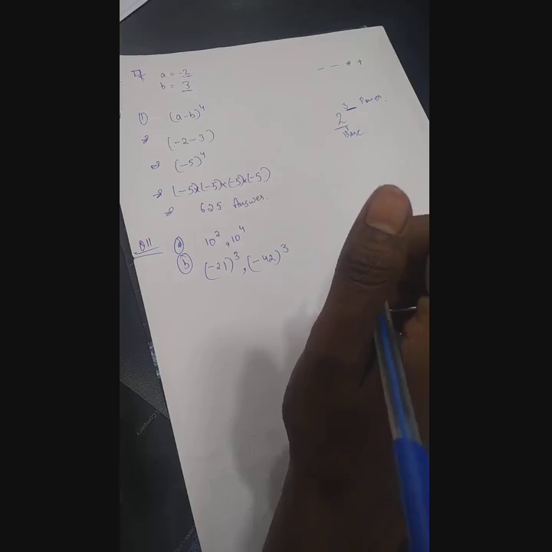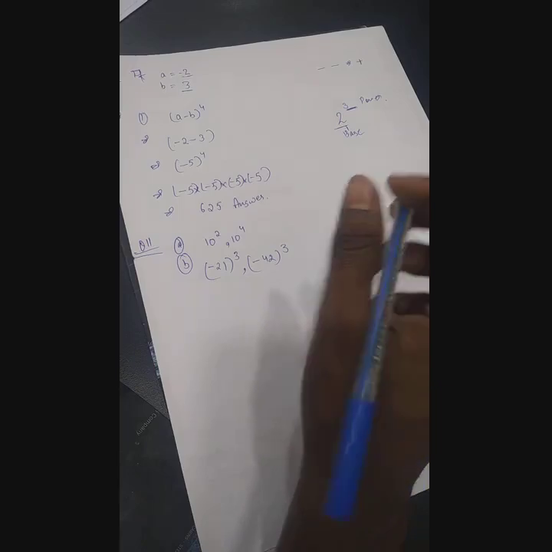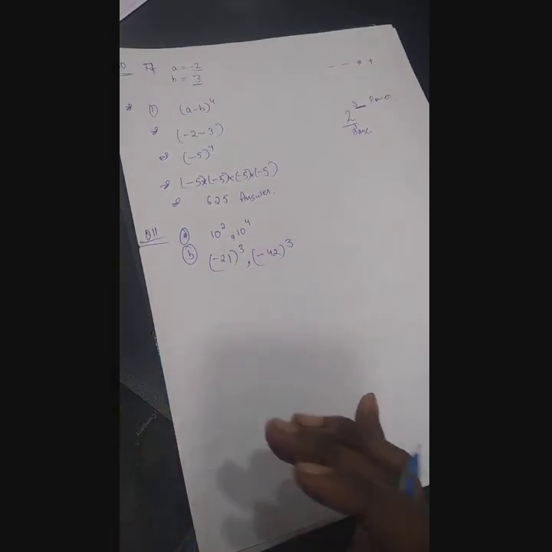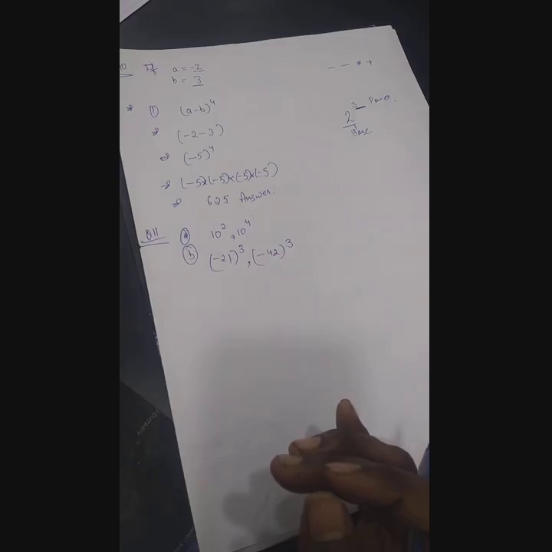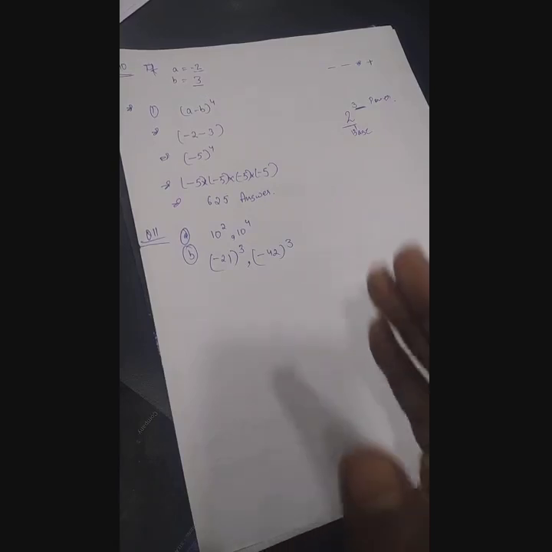Now it is saying a 5-digit number written in expanded form in terms of the power of 10. You have to write a 5-digit number in expanded form in terms of powers of 10.